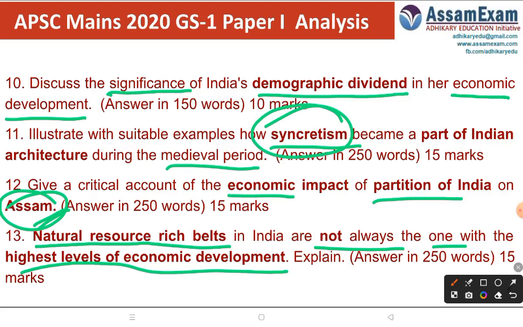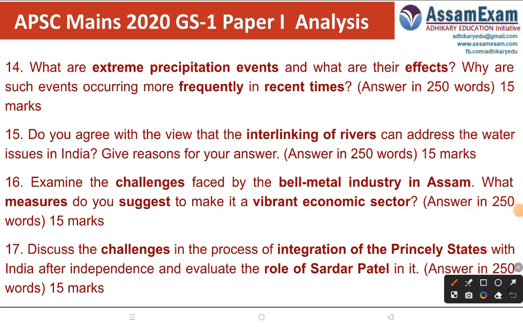Next question, what are extreme precipitation events and what are their effects? Why are such events occurring more frequently in recent times? It is about climate change, global warming. Nowadays you will see suddenly more precipitation, more rainfall in some geographical area. It is not evenly distributed. For some part of the year it will be totally dry. Suddenly in 1 or 2 months there will be heavy pouring of rain, and thus it will cause floods and other calamities. Why are these occurring? We have to explain.